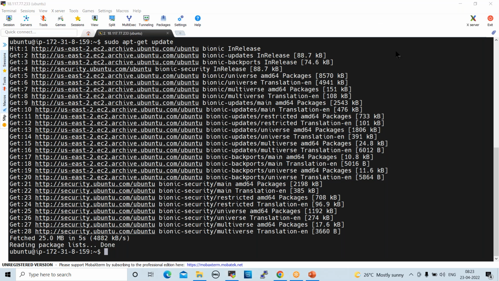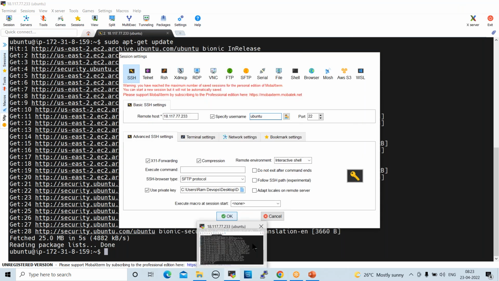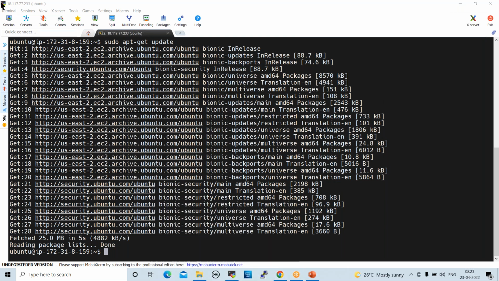Okay. Fine. So I thought I explained about Mobile Extreme. Okay, no issues. So this is one of the interfaces, like Putty, right? So this is very simple, very easy to use. In place of Putty, we can use Mobile Extreme. Mobile Extreme is the console.